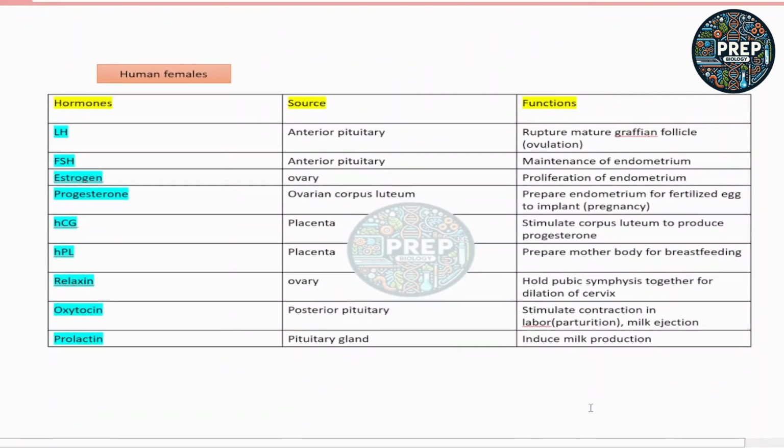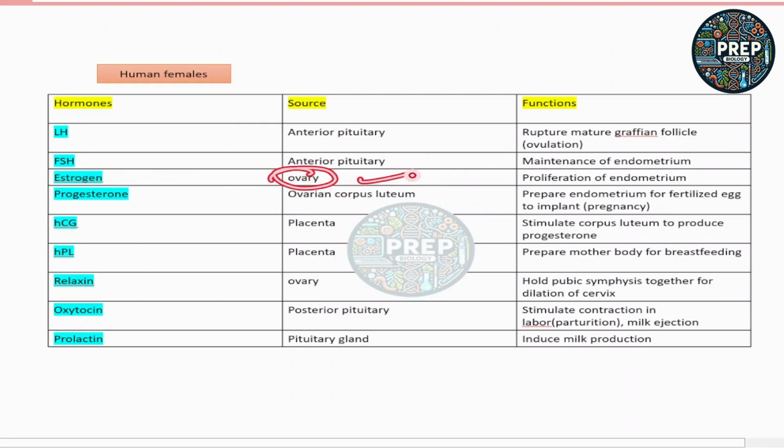If we talk about the human females, there are different hormones. First is the LH, that is luteinizing hormone, which is secreted by the anterior pituitary, and the LH of the human females helps in the rupture of the mature Graafian follicle. It helps in the ovulation process, release of the ovum takes place. FSH is also secreted by the anterior pituitary, and it helps in the maintenance of the endometrium layer, which is the layer in the uterus of the females.